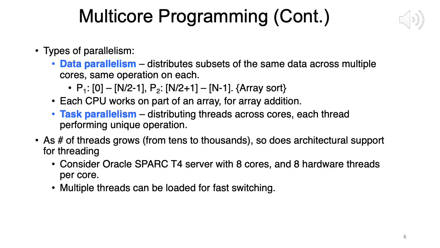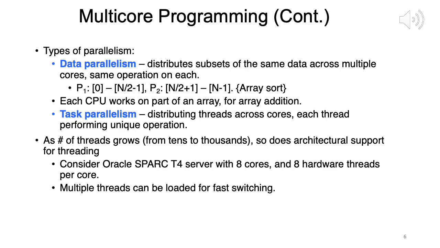Now they talk about 2 types of parallelism. One is data parallelism and one is task parallelism. So what are these two? Let us take a look.